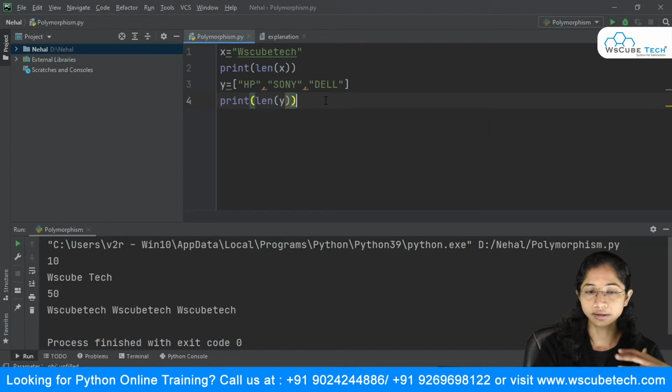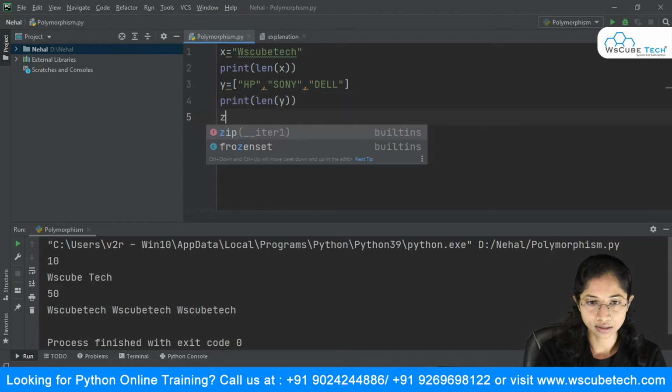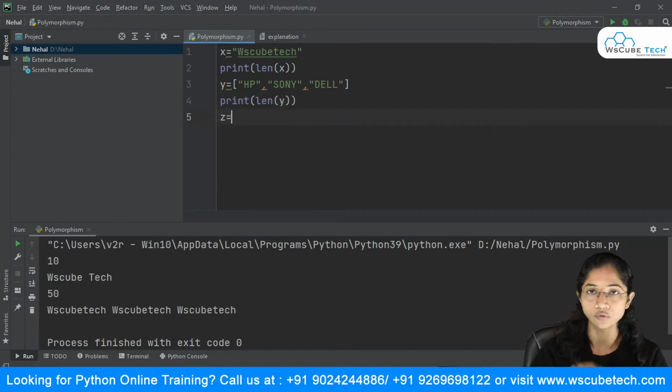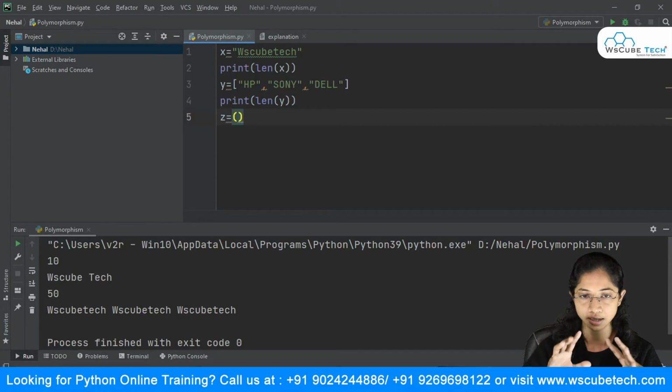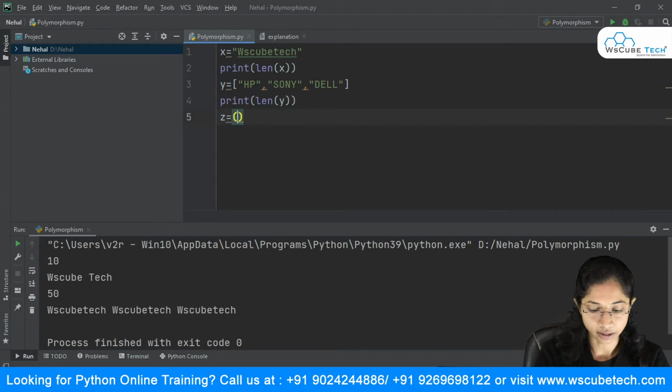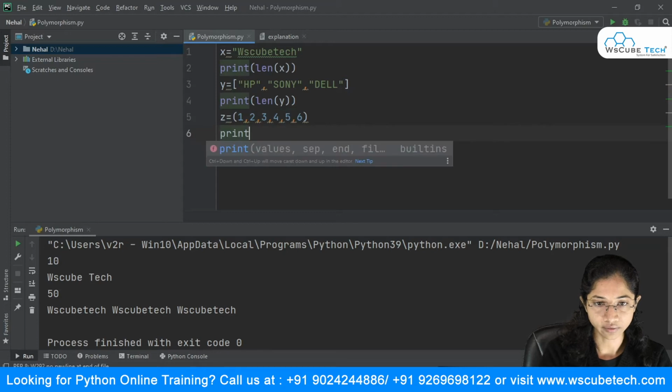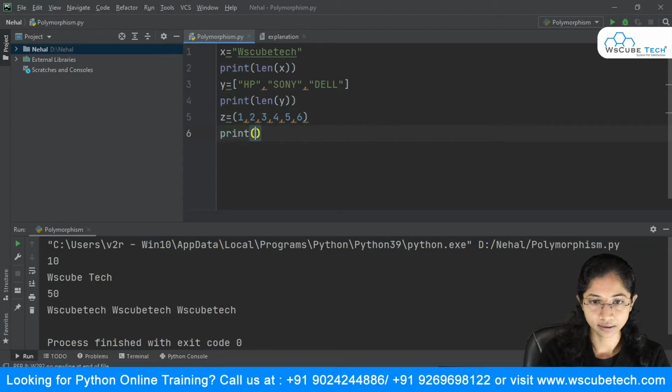Similarly, I can create a tuple. So say z is equal to, and we know how we declare a tuple inside round brackets. So I have these values, suppose 1 2 3 4 5 6. All right, and we can even print this length. So I will just say print length, and pass z inside it. We can even have a dictionary.